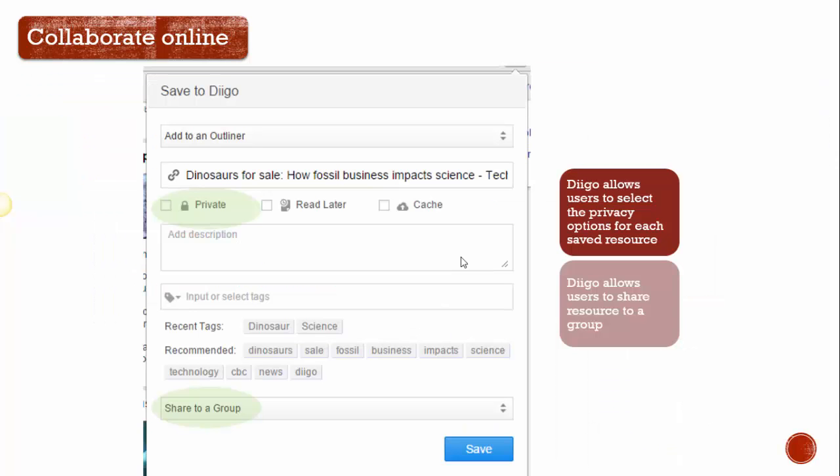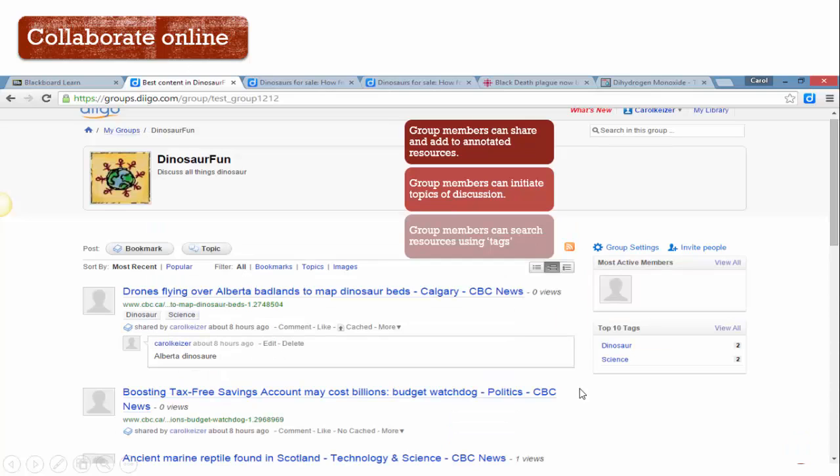well. Once within a group, when you save a resource, you can decide whether you want the resource to be private or whether you want the group to have access to it. And then when you save the resource, you can share it within a group itself. The next thing that you can do when you're collaborating online, here's an example of a Diigo group. You can see I've created a group called Dinosaur Fun, and I've taken some of the resources on dinosaurs and added them to the group.